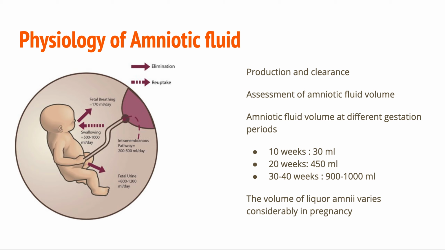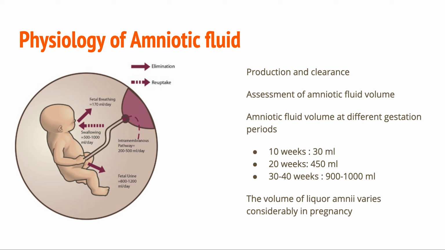The fetal urine production rate is about 1000 to 1200 ml per day at term. The other source is secretion from the lungs and tracheobronchial tree. The fetus swallows about 500 ml of fluid per day. The other mechanism of removal of amniotic fluid is by intramembranous absorption. And this is how recycling occurs.